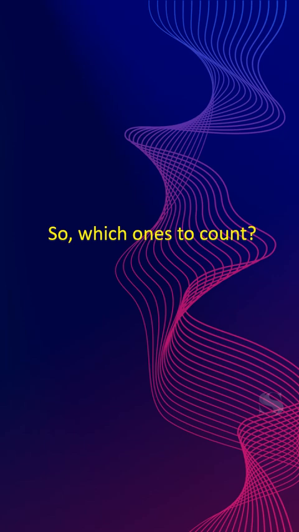So, which ones to count to respond to the question on how many books? However, similar to the count of friends, we can easily form precise sentences for creating unique, thus countable sets for quantifying books.